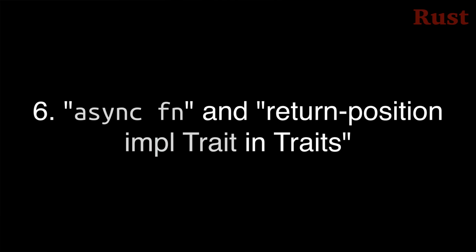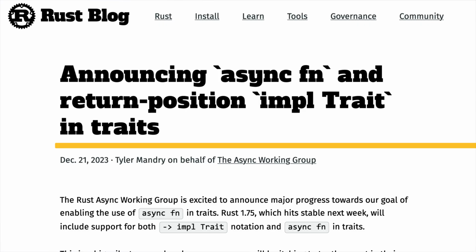Number 6. Just a teaser for this one today. On December 21st, the Async Working Group announced on the Rust blog that they have made major progress towards enabling defining async methods and traits. Since this is a feature for Rust 1.75, and Rust 1.75 is being released in mere days, I will explain these new features in the release video for Rust 1.75 later this week. Until then, feel free to check out the link in the description below if you want a sneak preview.